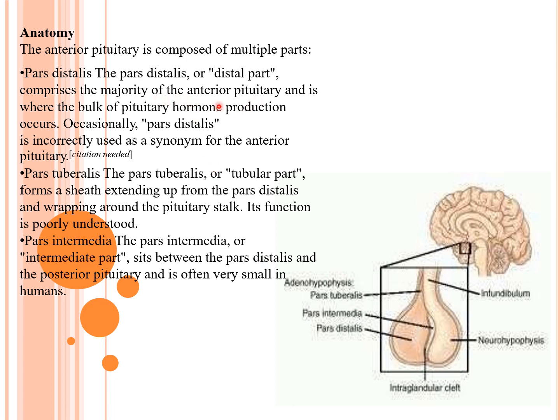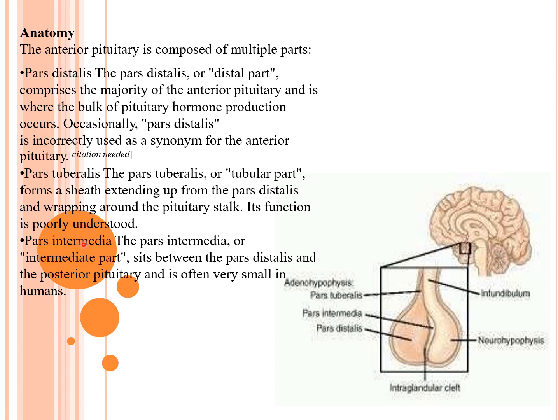The majority of the anterior pituitary is where the bulk of pituitary hormone production occurs, that is the pars distalis. Occasionally pars distalis is incorrectly used as a synonym for the anterior pituitary. Pars tuberalis, or tubular part, forms a sheath extending from the pars distalis. So this is the pars tuberalis. It forms a sheath extending from the pars distalis and wrapping around the pituitary stalk. Its function is not properly understood.